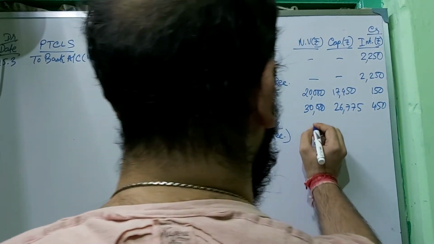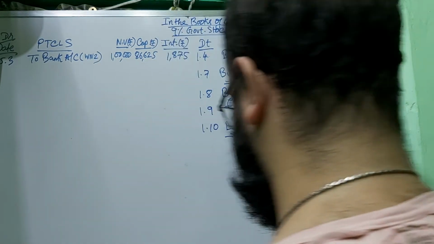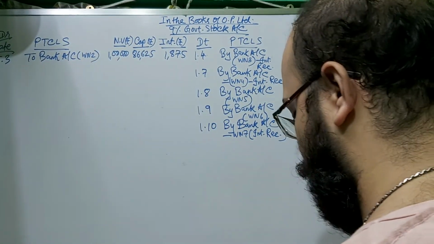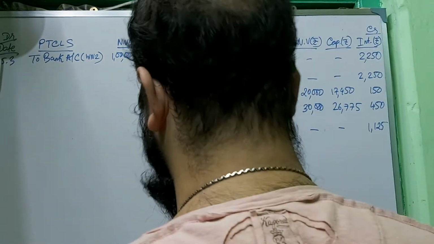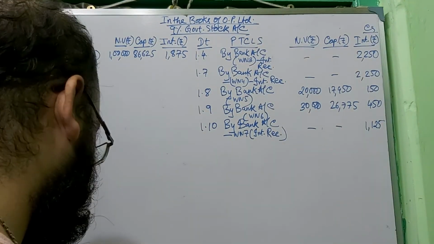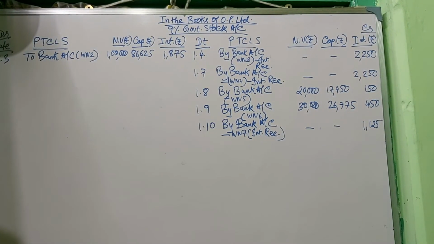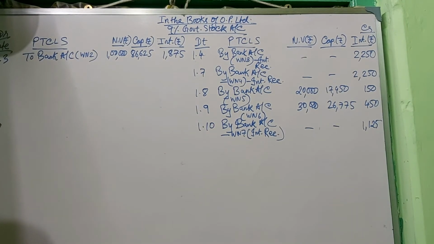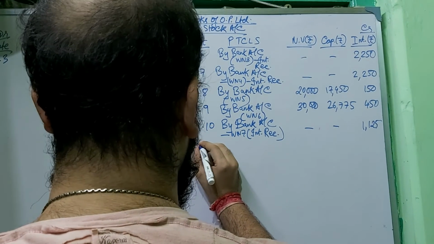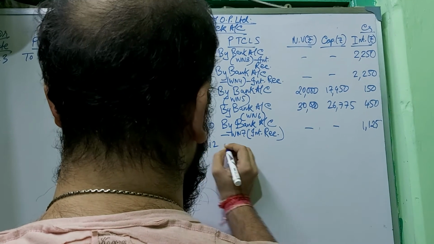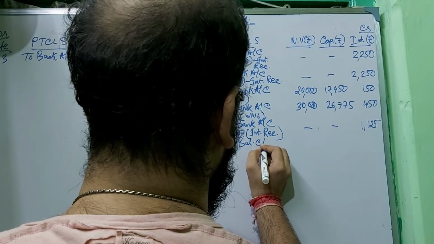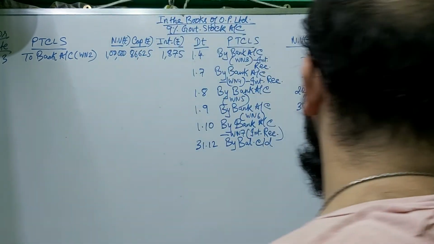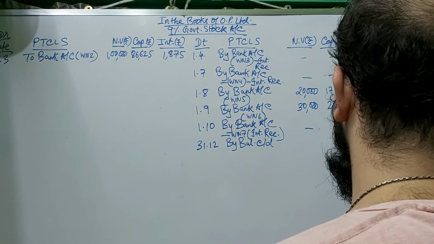I have already mentioned quarterly interest received on the nominal value, which you computed 1,125. And finally, the balancing figure which you have computed on 31st of December, by balance c/d in the interest column, interest accrued, which is 1,125.